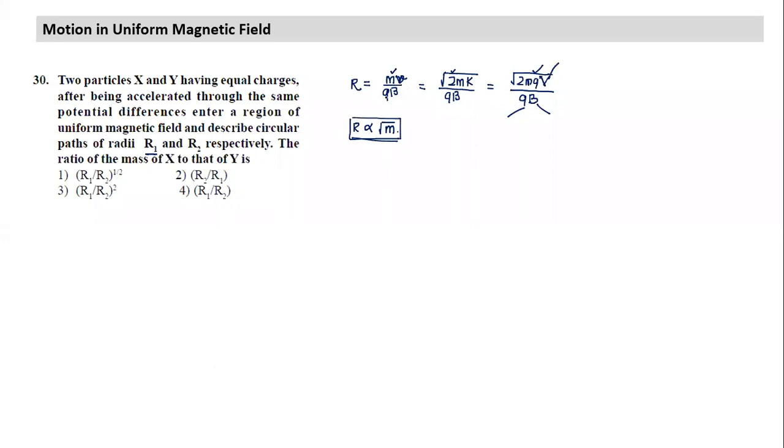And will the velocity be the same? Now coming to the second part. Somebody said velocity will be same. Who said velocity is same? No, I mean, sorry, kinetic energy is same. So what we need to look at is what is given as same: being accelerated through the same potential difference. Since the question relates to potential difference, I need to use the expression which contains potential difference. Pretty simple, and there should not be any difficulty in finding that.